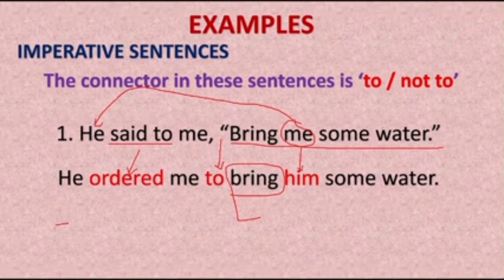So he ordered me to bring him some water. So said to became ordered. We wrote a connector in between, we use to as the connector. Then there is no change in the verb because we always use V1 after to. Then me changed into him because he is asking to bring him water.